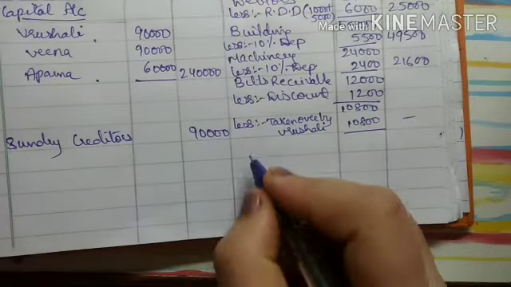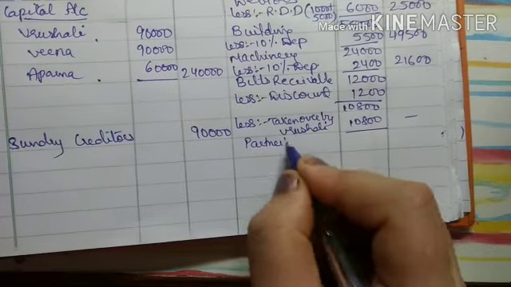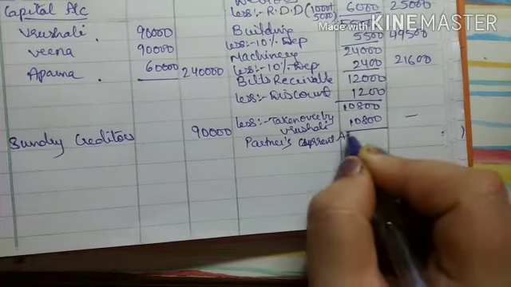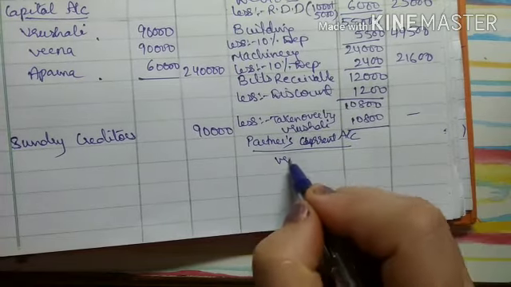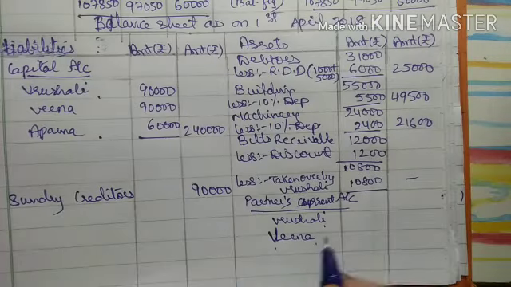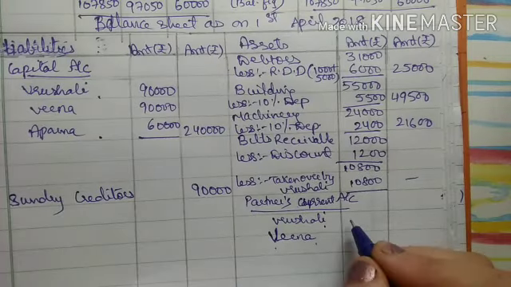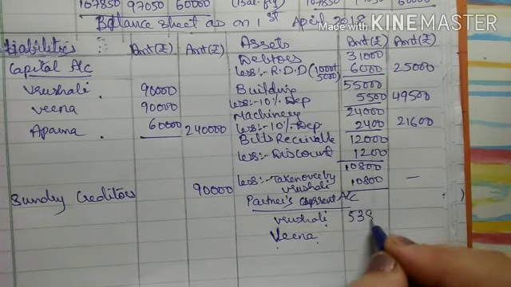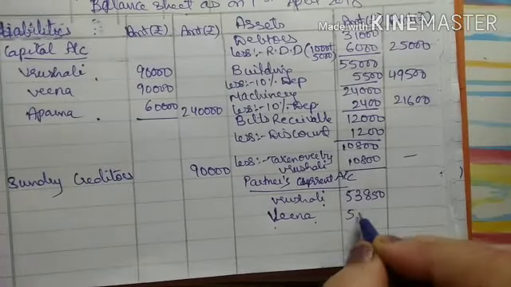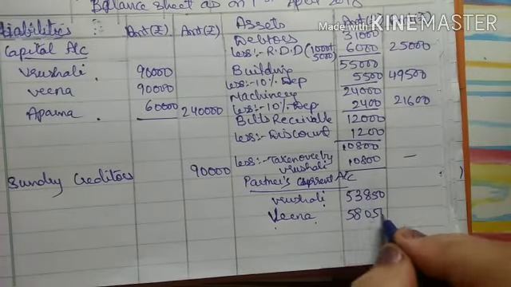So here I will write on the asset side partners current account, Vrushali and Veena, right? And the amounts were 53,850 and 58,050.